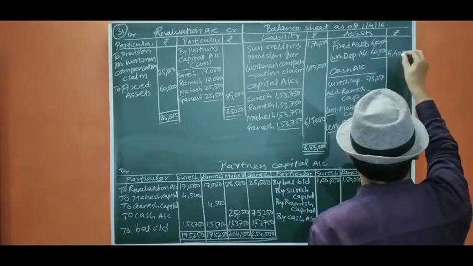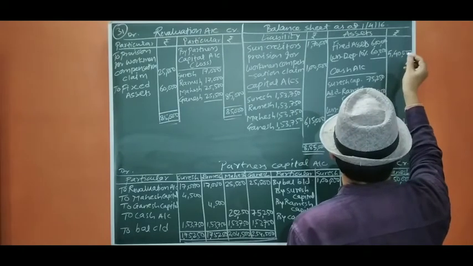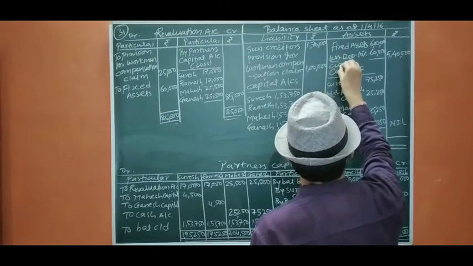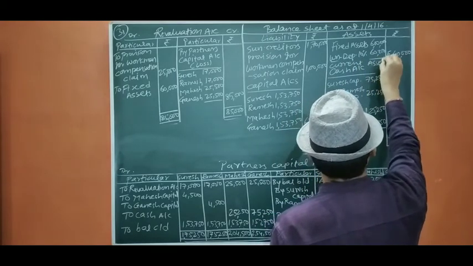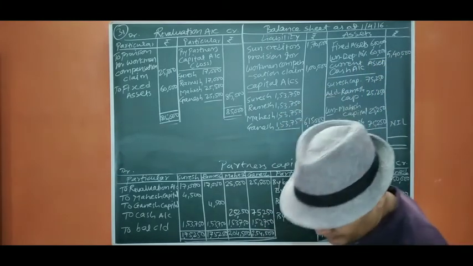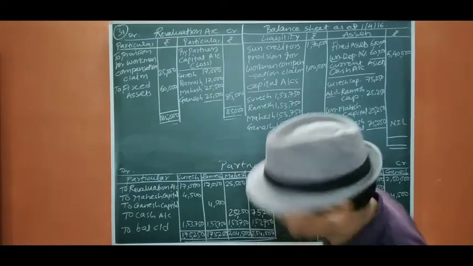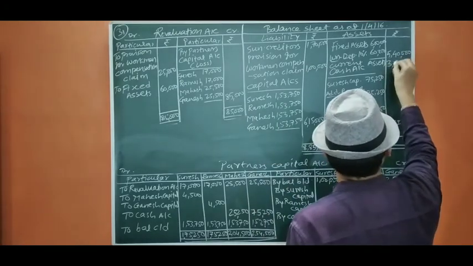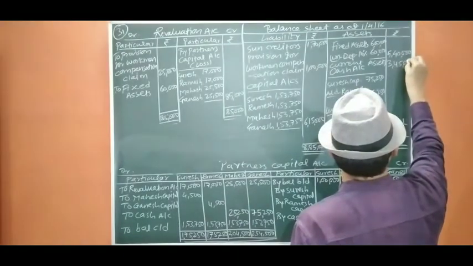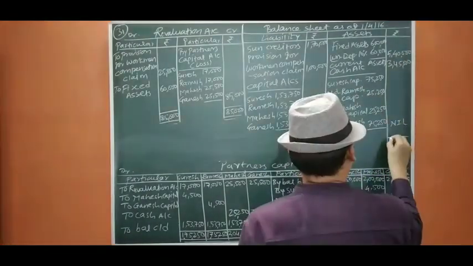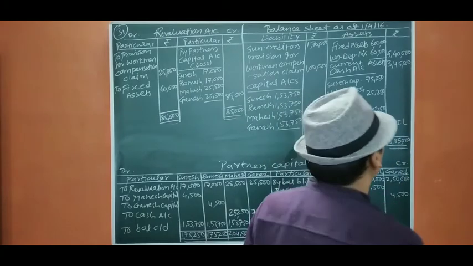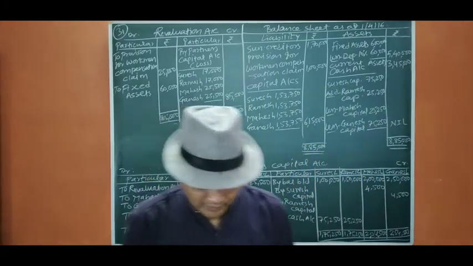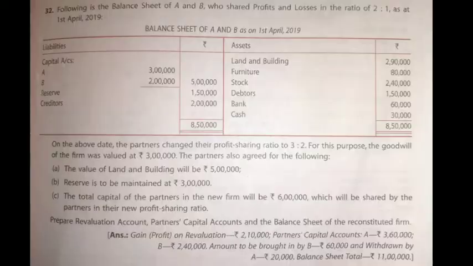Okay, so current assets we have not written. Current assets are given as 3,45,000. So it is going to be 885. So this is the end of question number 31. Now we move.